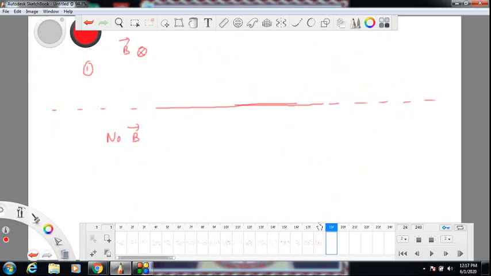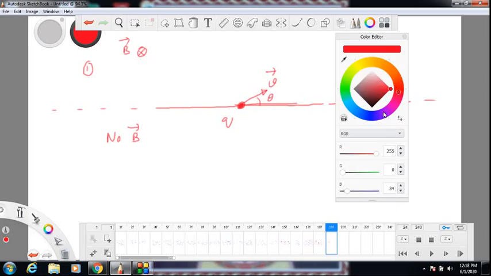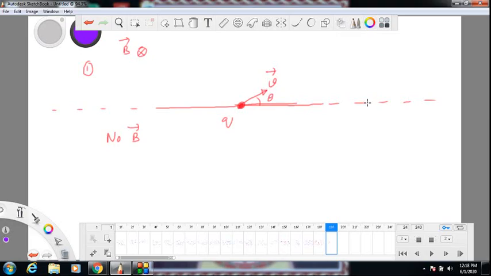Okay. So now here I have this idea. First I take a positive charge q and I am throwing it with a velocity v like this. This angle is given to be theta. In another experiment, I am throwing a negative charge, let's say minus q, with the same velocity v and the same angle theta.